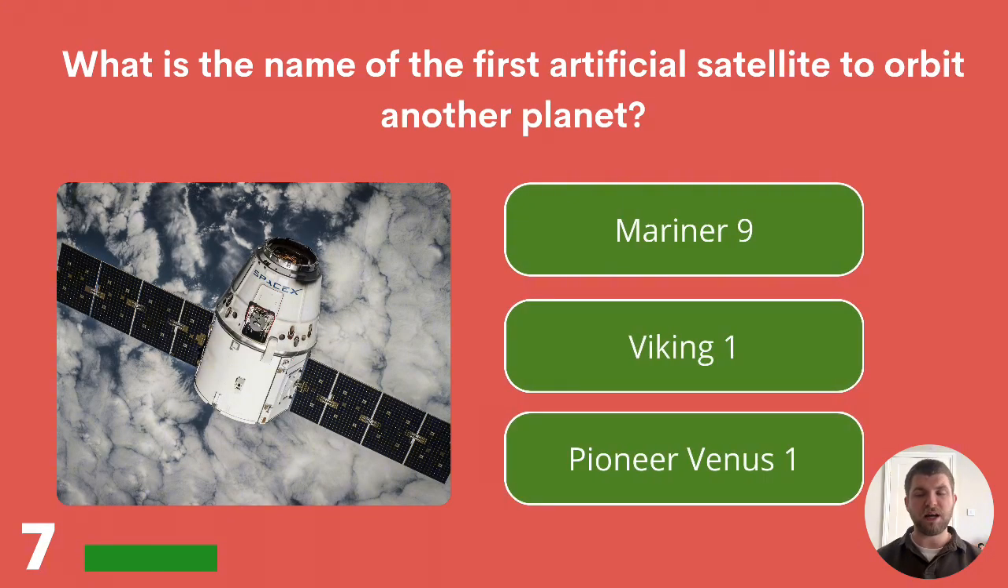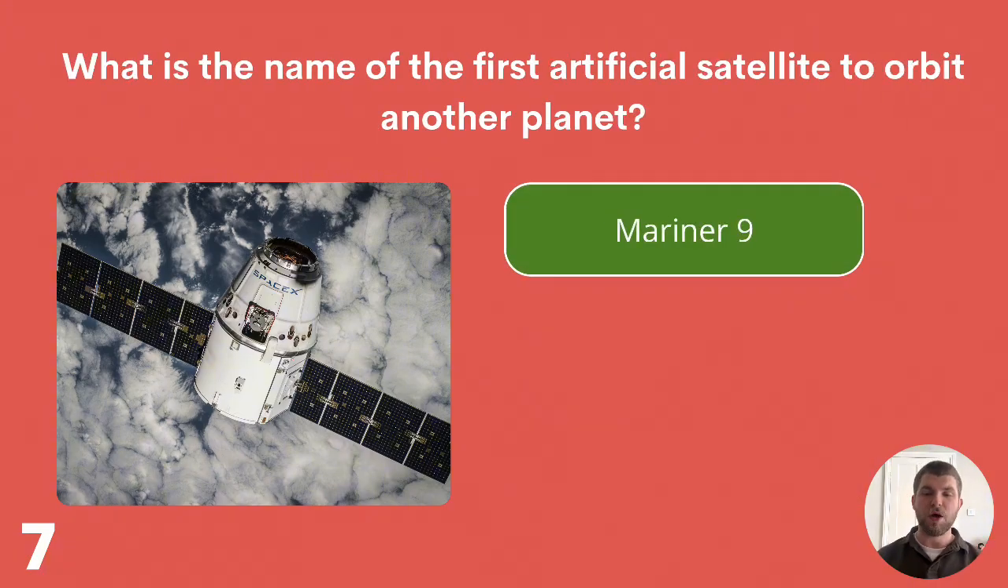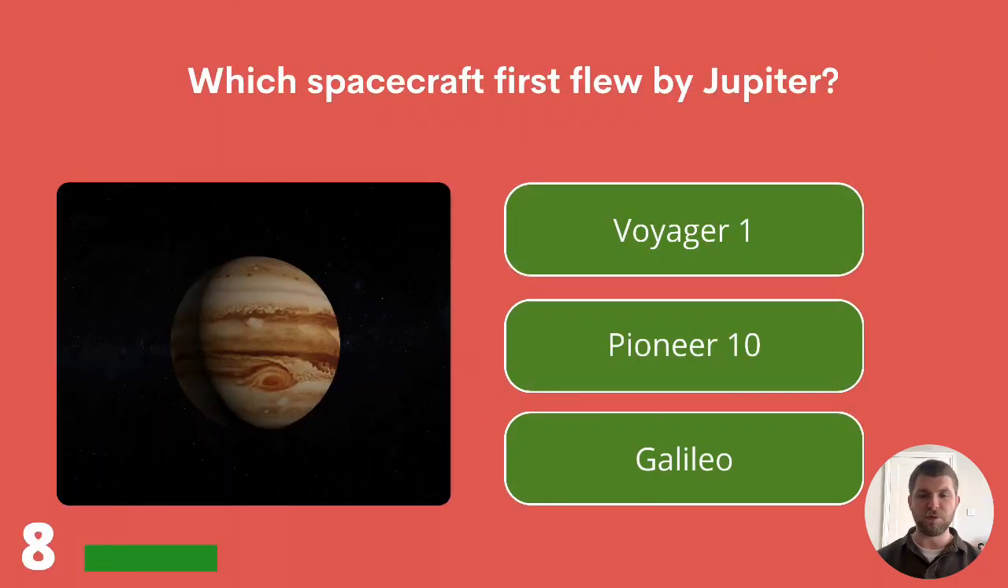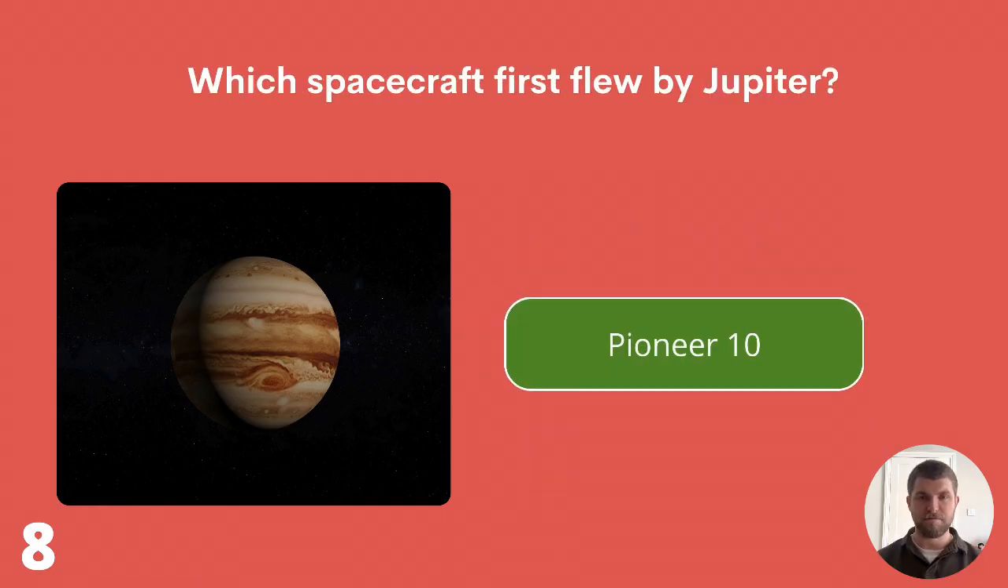What is the name of the first artificial satellite to orbit another planet? Mariner 9, Viking 1, or Pioneer Venus 1? The first artificial satellite to orbit another planet was Mariner 9. Which spacecraft first flew by Jupiter? Voyager 1, Pioneer 10, or Galileo? The answer is Pioneer 10.